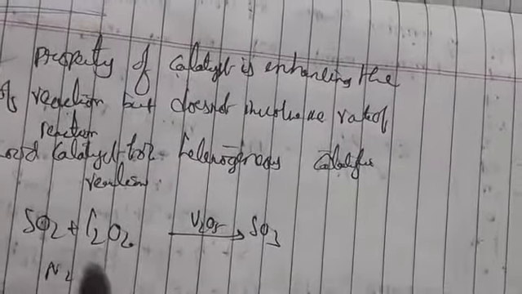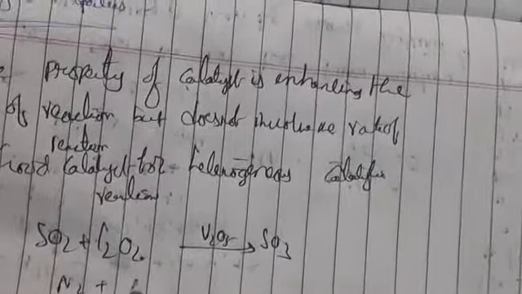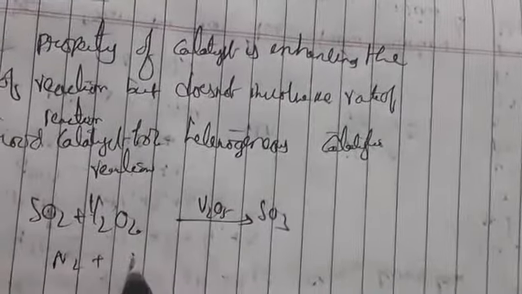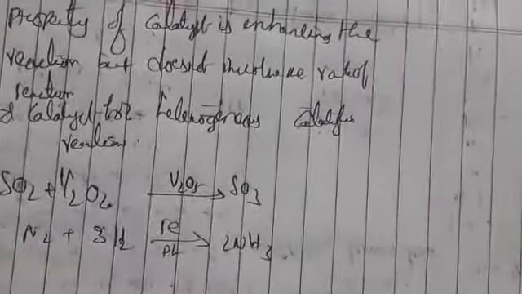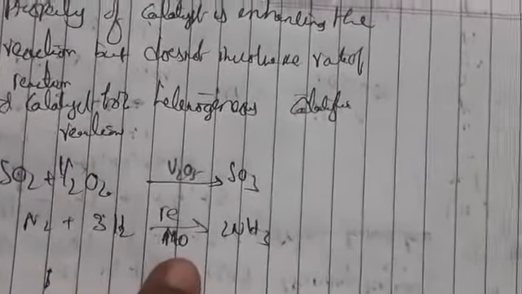Also we can take N2 plus 3H2 giving 2NH3 in the presence of Fe and Pt catalyst, and also MnO2. MnO2 will act as a good catalyst. Okay, FeSO4. If you take Fe and Mo, this is the Haber's process.